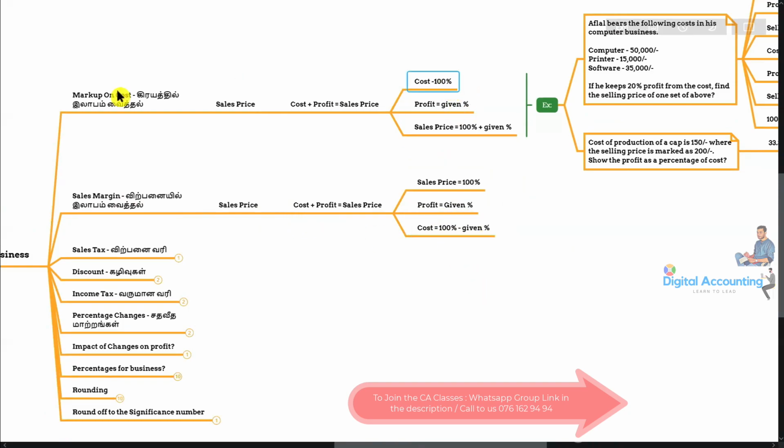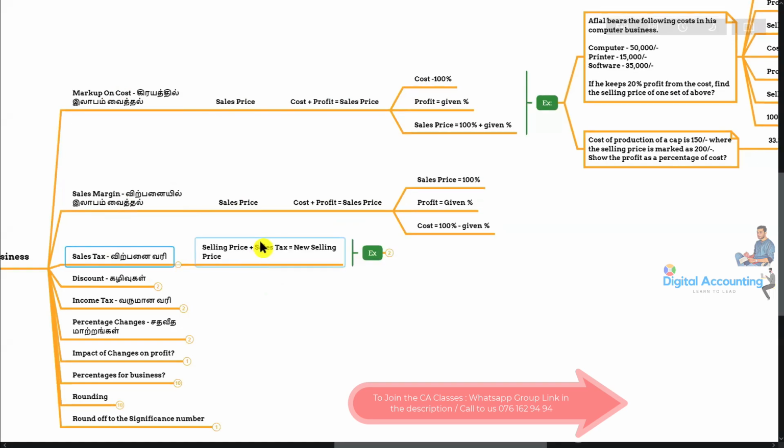The main point is in the markup method, we will consider the cost is 100%. The formula is same. In the margin method, we will take the sales price as 100%. The formula is same. All of you got the point? Does everyone understand the point here? This is very, very important. The markup and margin always will be there in your exams. Right. Then sales tax. Sales tax also same.